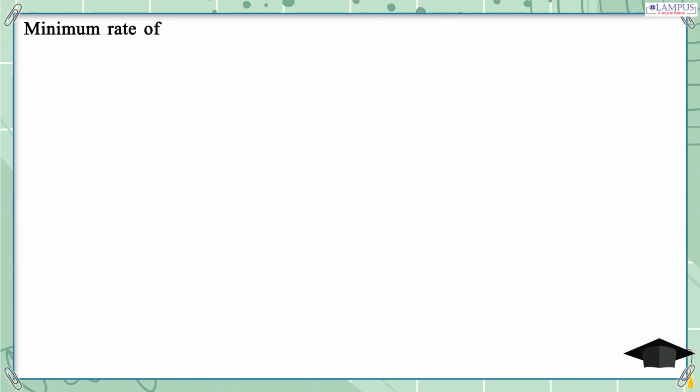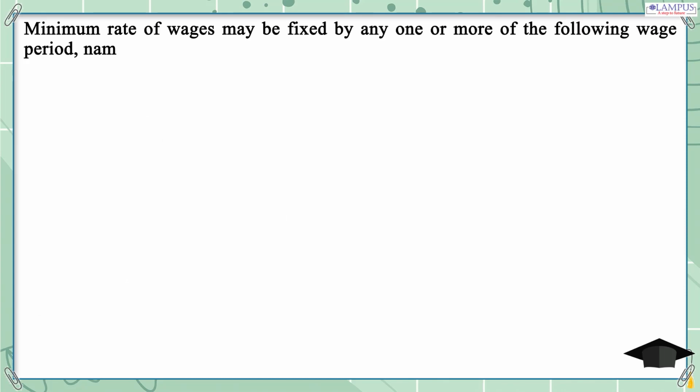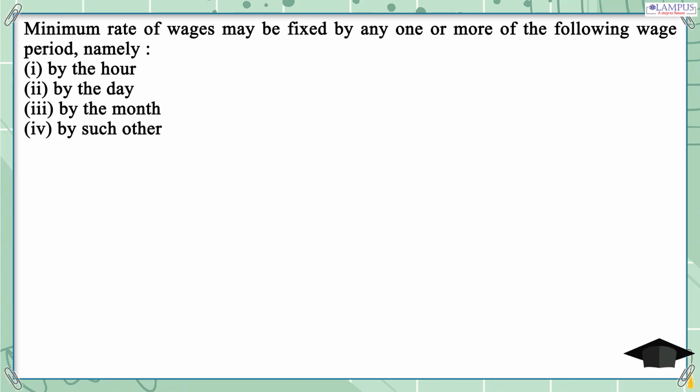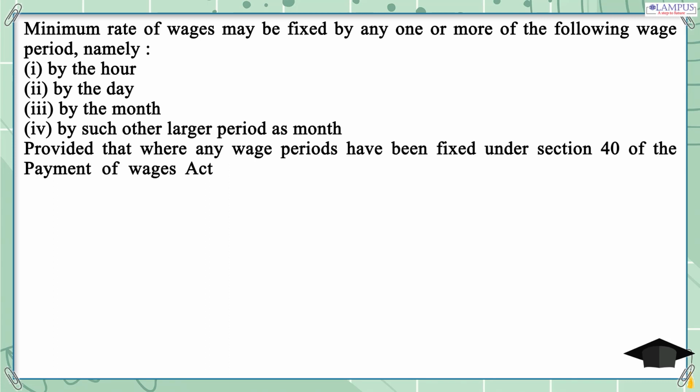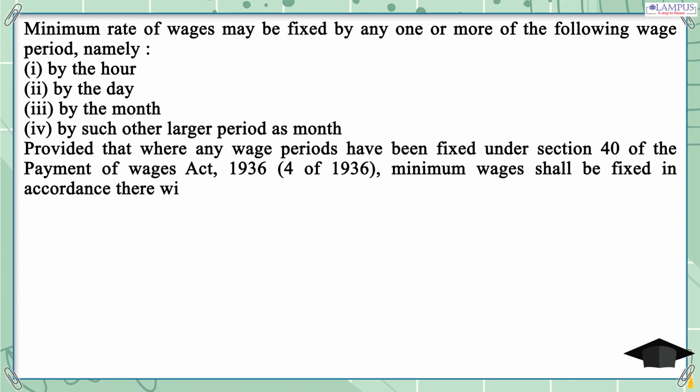Minimum rate of wages may be fixed by any one or more of the following wage periods, namely, 1 by the hour, 2 by the day, 3 by the month, 4 by such other larger period as may be prescribed. Provided that where any wage periods have been fixed under Section 4 of the Payment of Wages Act, 1936, minimum wages shall be fixed in accordance therewith.